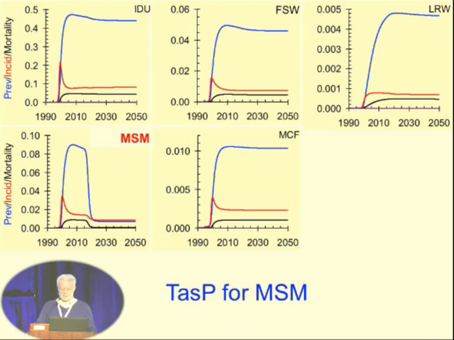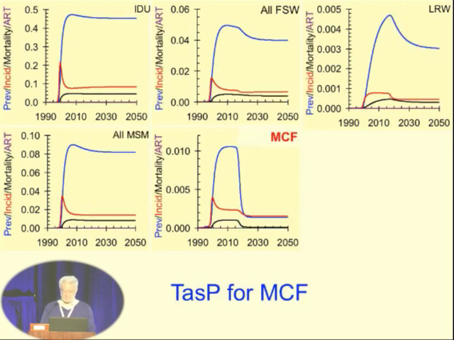What if we treat the MSM? Well, if all the MSM are on ART, of course there's a big impact on the MSM. Again, it doesn't go to zero, so the blue and the red lines don't go to zero, because some of the MSM are still using drugs, so they're getting infected. Dealing with all the MSM transmission, but not really dealing with the IDU transmission. And of course, that has almost no impact on the IDUs, female sex workers or the other groups.